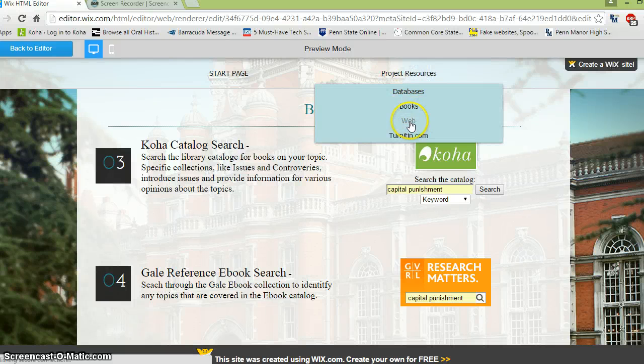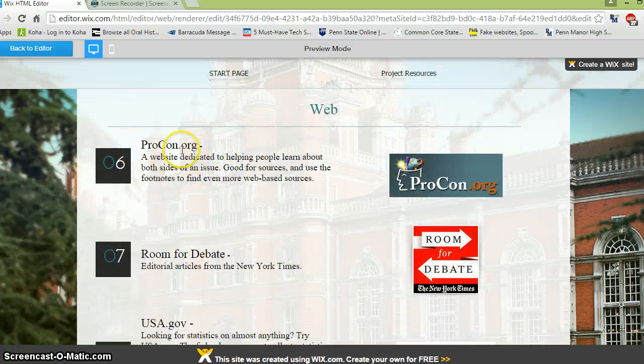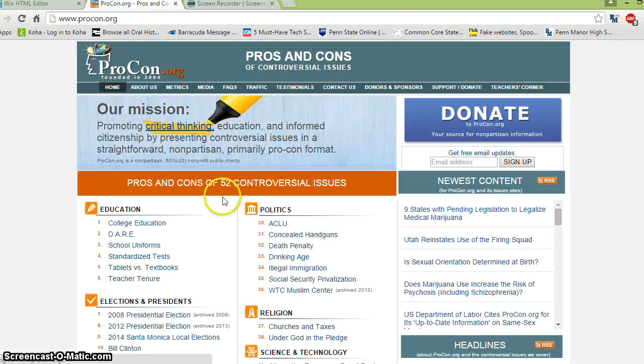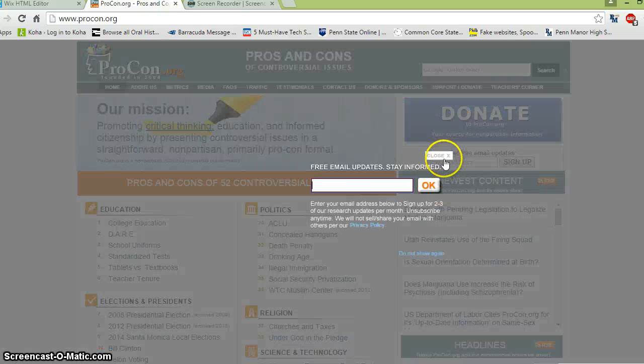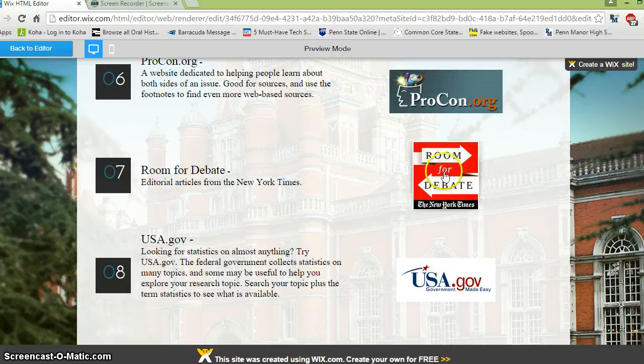Next is the web resources. There are three. Out of the three, procon.org is a website that specializes in showing the positive and negative sides of an issue, and here it is. That site is very similar in a lot of ways to the Gale Opposing Viewpoints site, but it doesn't have quite as much information. But there are different articles on here, and this could be used to help you flesh out your argument.